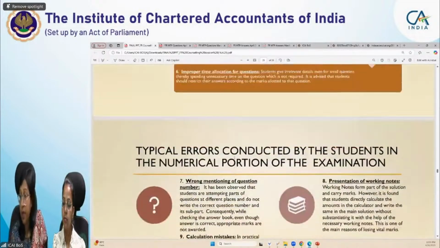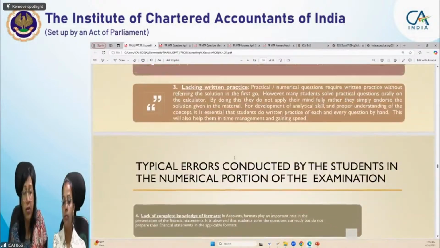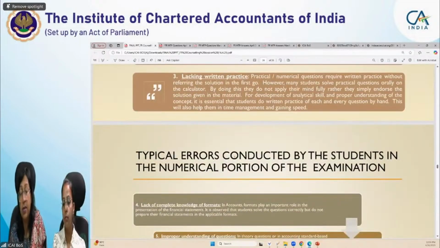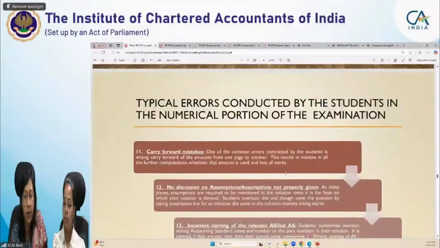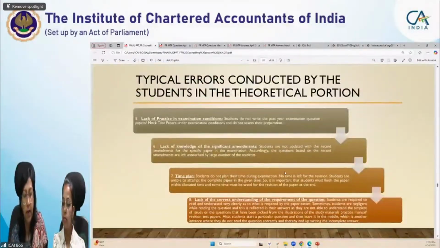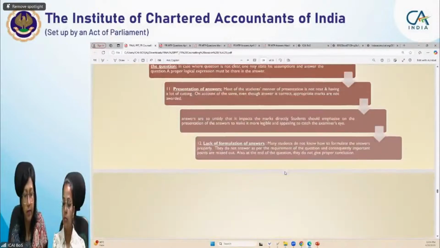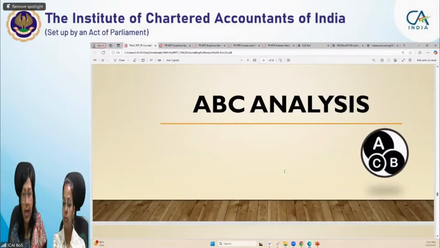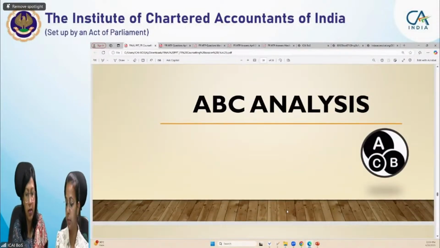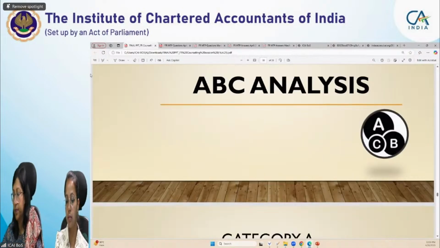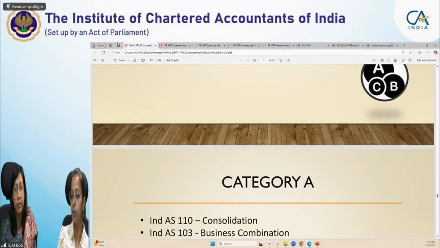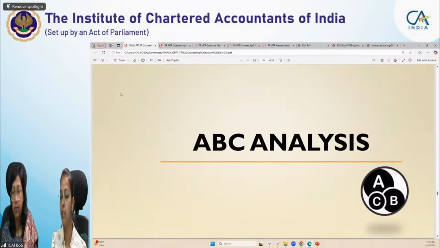Students, one point which I guess I have not discussed last time also: there were typical errors. Some standards में कुछ confusions हमेशा ही students को होते हैं. That also we'll discuss. First, let's go with the ABC analysis and then we'll come to these typical errors also. So students, let's discuss the ABC analysis.